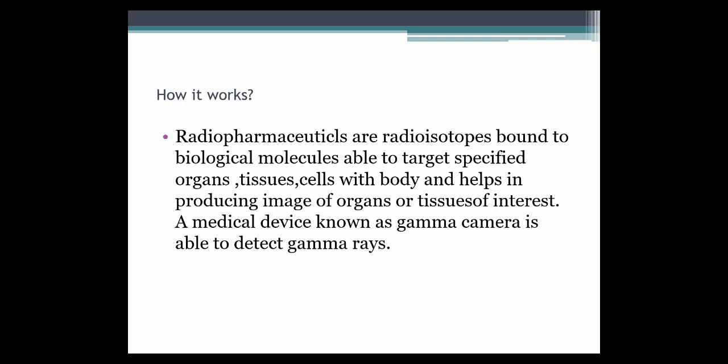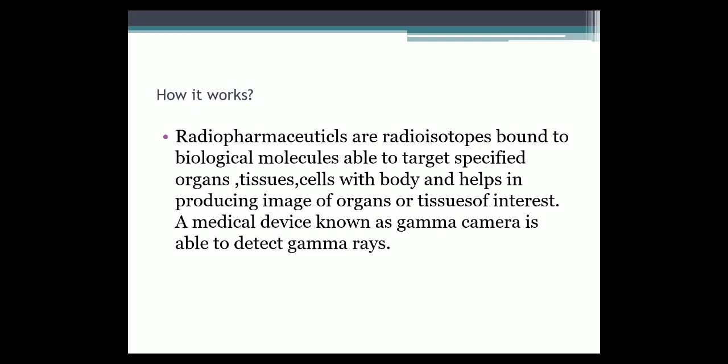Radiopharmaceuticals are radioisotopes bound to biological molecules able to target specified organs, tissues, cells within the body, and help in producing images of organs or tissues of interest. A medical device known as a gamma camera is able to detect gamma rays. Here we use radioisotopes, that is, same atomic number but different atomic masses or atomic weight.